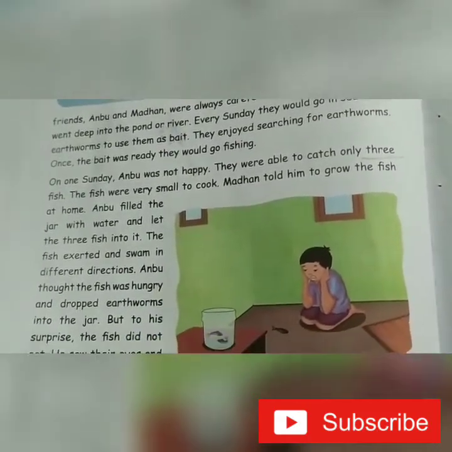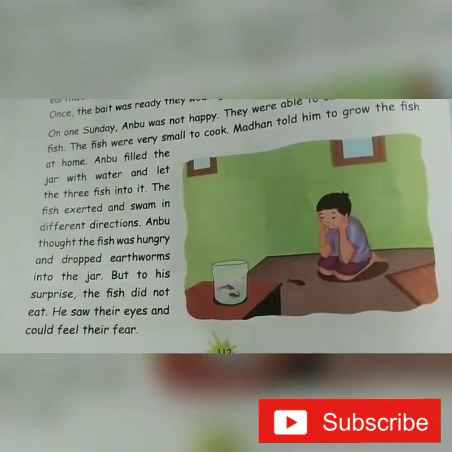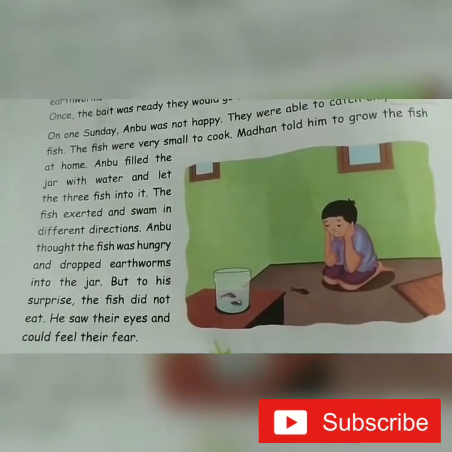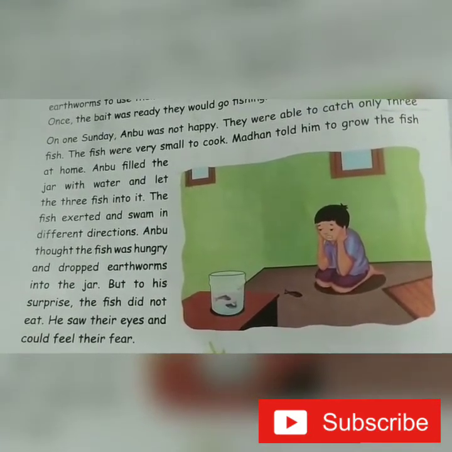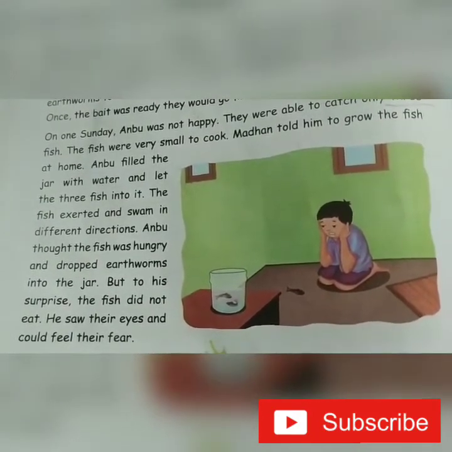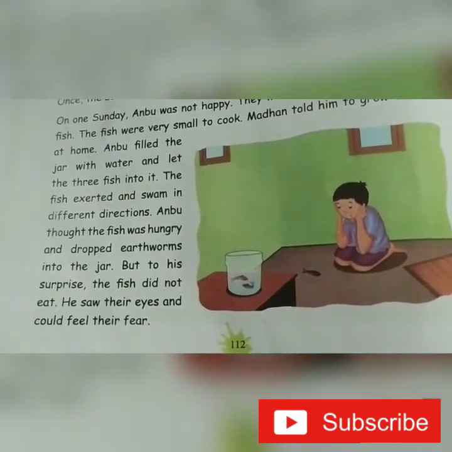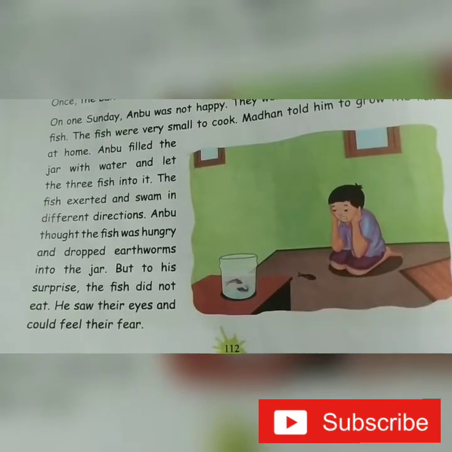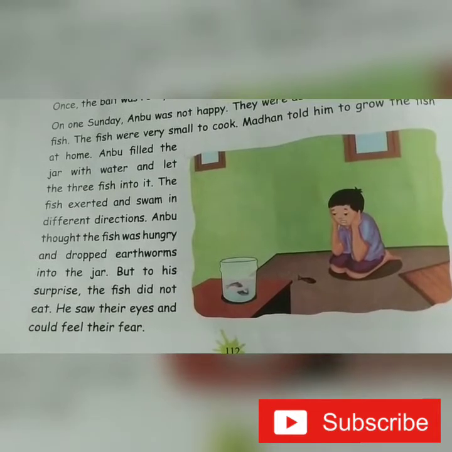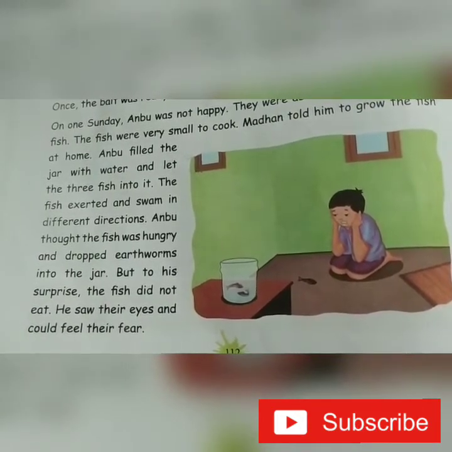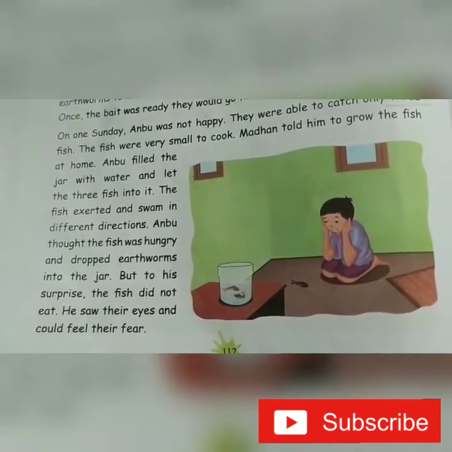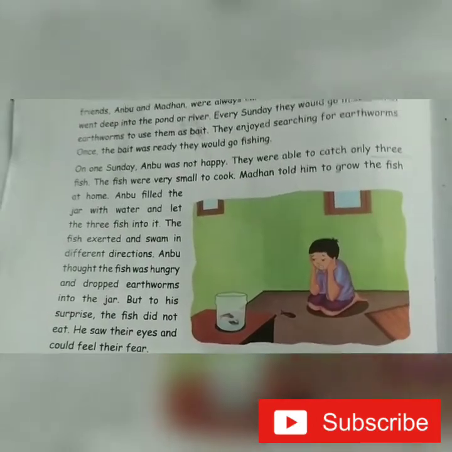And they were very small, and he had no more worms to catch with the fishing rod. So he was very sad. So his friend Madan told him, take the fishes home and grow them in a jar. So he took the 3 fishes in the jar and kept it in the house. Every day he used to see the fish. When he put the earthworms into the jar, the fishes were very frightened to see the earthworms. One fell out of the jar and died.